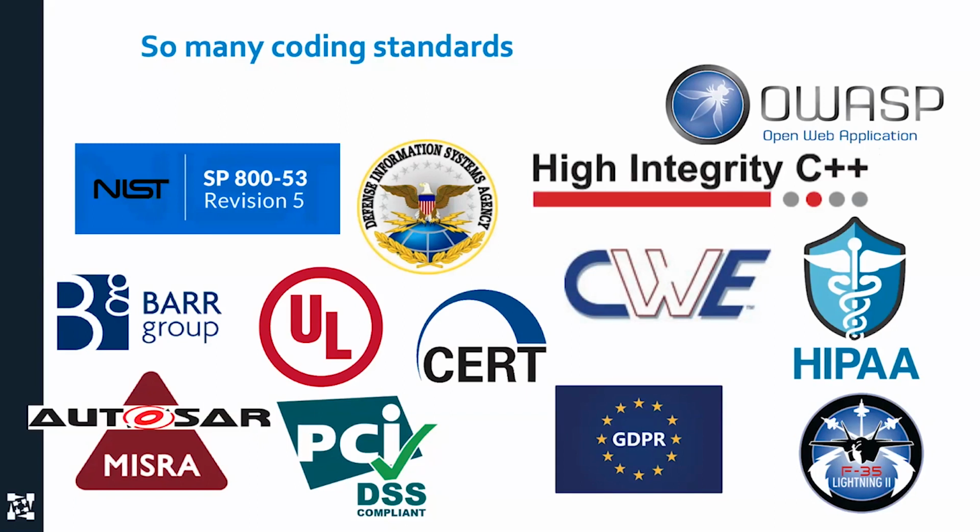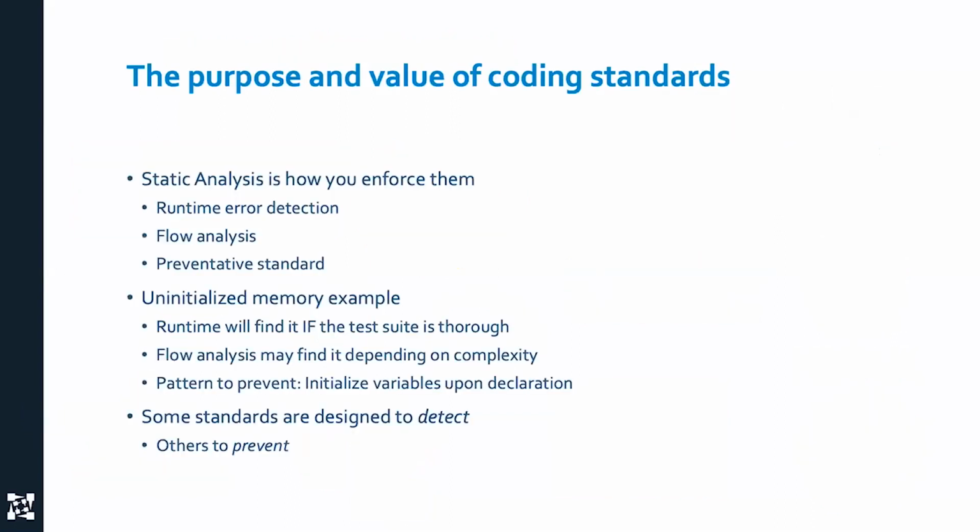There's CWE, which is for security. There's UL 2900, which is security for embedded devices. So there's lots of different things out there. And it's important that your tool implements the standards that you need in your world. If you're not using Joint Strike Fighter, then you don't care. But if you're doing PCI or HIPAA, then you really do care about those.